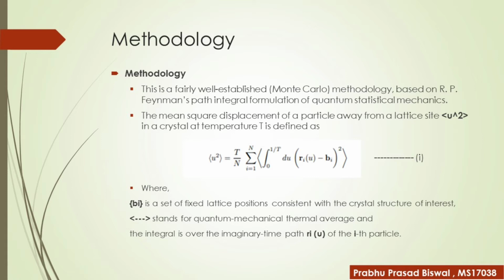Now in the methodology part, we are already aware that this is a fairly well established Monte Carlo methodology. The formula of the mean square displacement of a particle away from its lattice site in a crystal at temperature T we can see in equation 1, where Bi is a set of fixed lattice positions consistent with the crystal structure of interest, where the brackets stand for quantum mechanical thermal averages and the integral is over the imaginary time path of Ri of the ith particle.